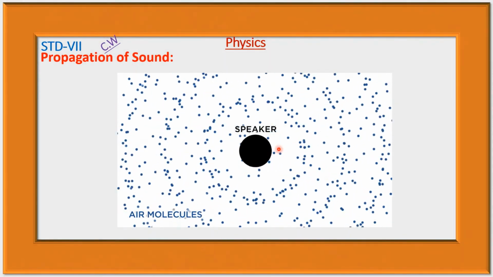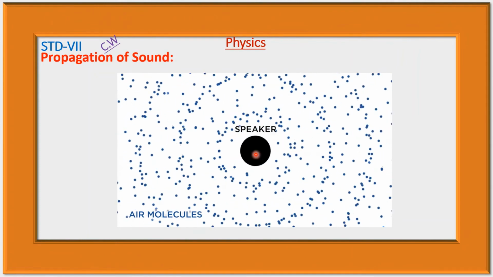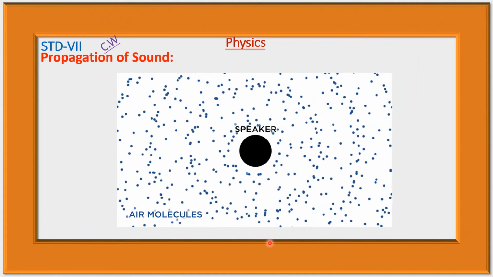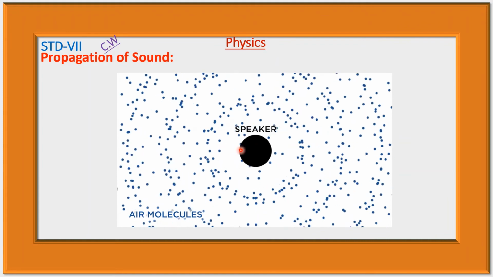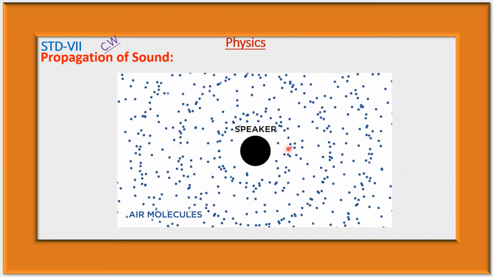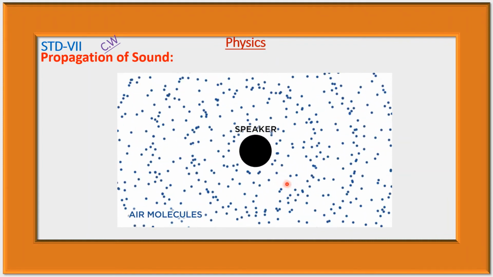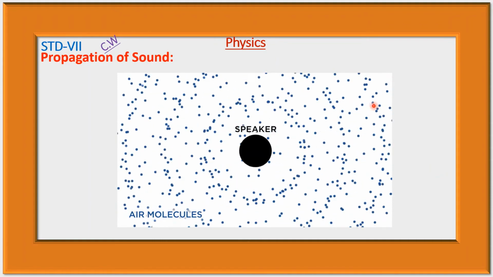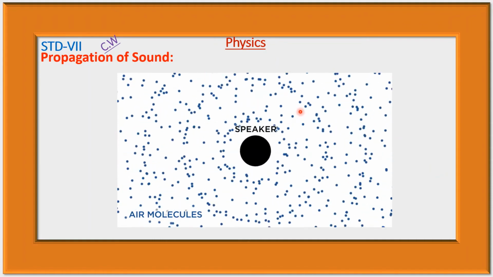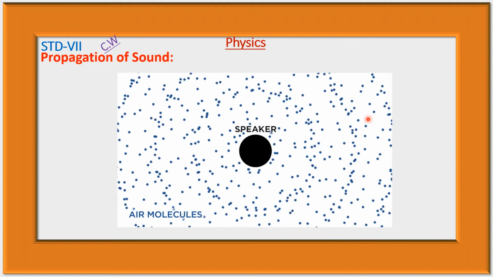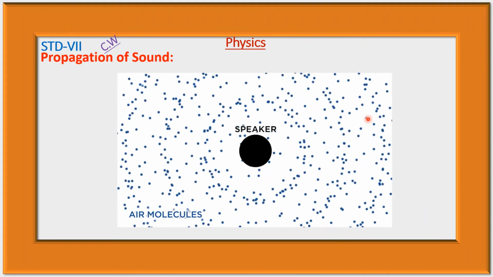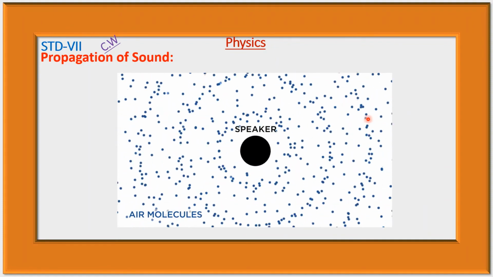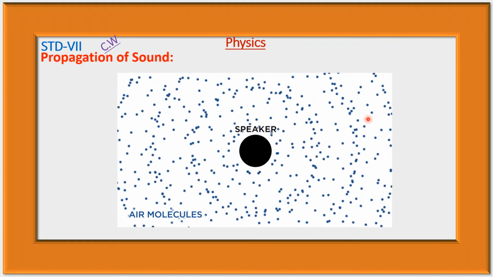And here sound is produced from this speaker and this sound is propagating in all directions from this source, and this sound is propagated through this medium by the vibration of the particles of the medium. Therefore, for the propagation of the sound, a medium is mandatory.